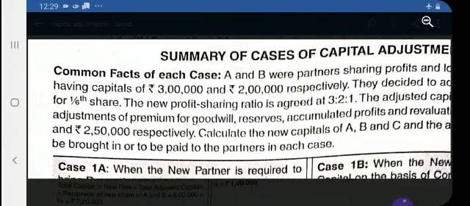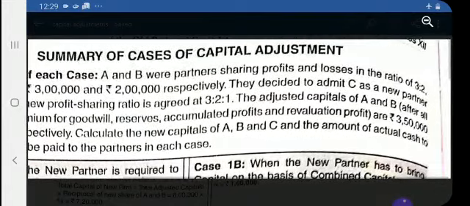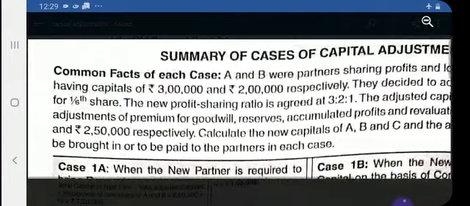Now calculate the new capital of A, B and C and the amount of actual cash to be brought in or to be paid to the partner in each case. You just have to find out: if there is a deficit in capital, the partner will bring in cash, and if there is excess capital, they will withdraw the capital in cash.